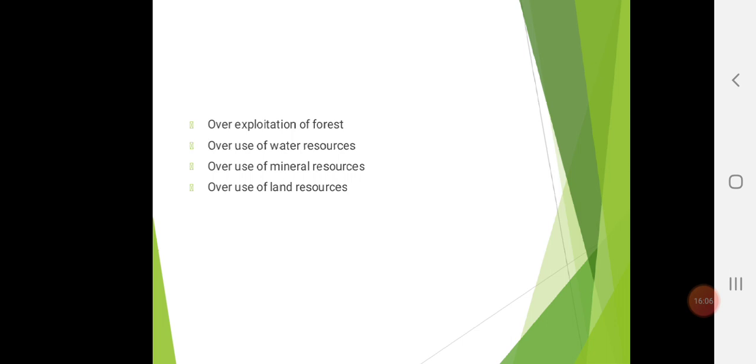So, water use by humans is of two types: water withdrawal and water consumption. Water withdrawal means taking water from groundwater or surface water resources, and water consumption is the water which is taken up but not returned for reuse. Right? Overuse of groundwater for drinking, irrigation, and domestic purposes has resulted in rapid depletion of groundwater in various regions, leading to lowering of the water table and drying of wells. This is the main problem.